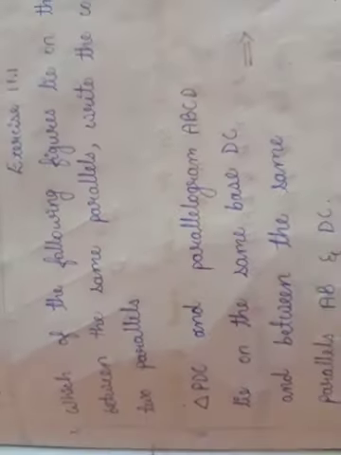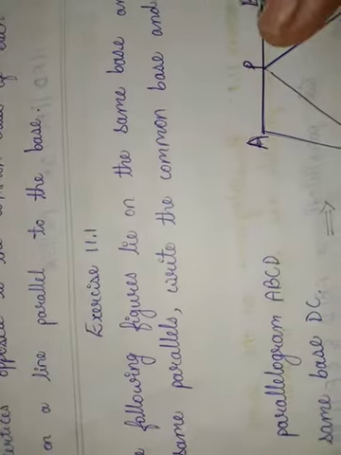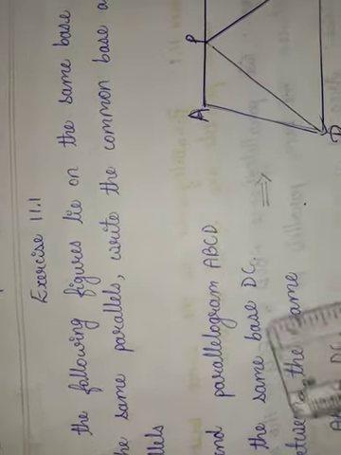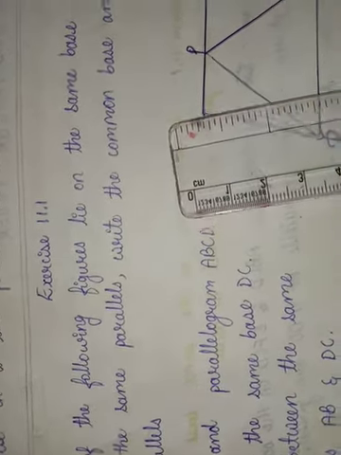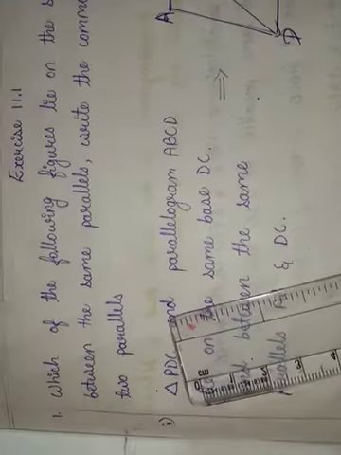Exercise 11.1. Which of the following figures lie on the same base and between the same parallels? Write the common base and the two parallels.